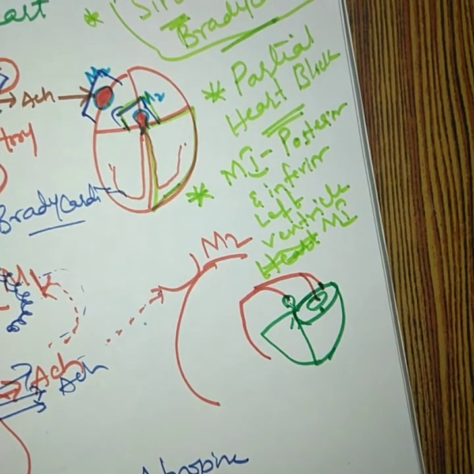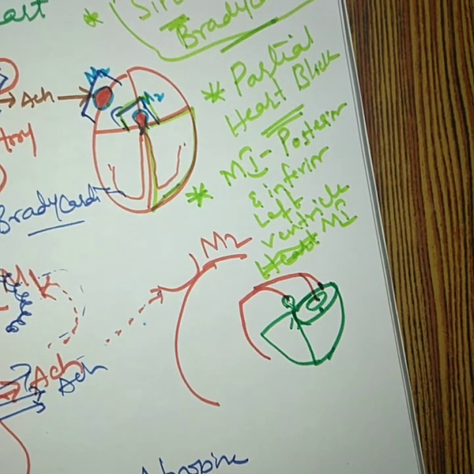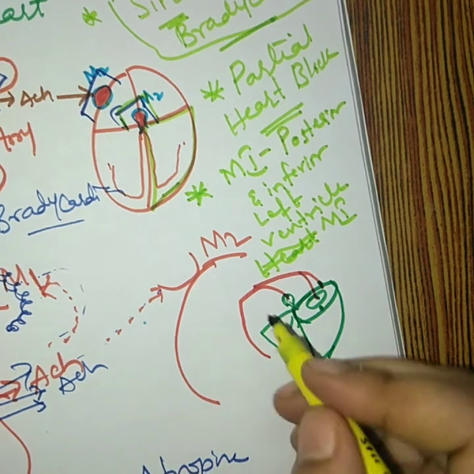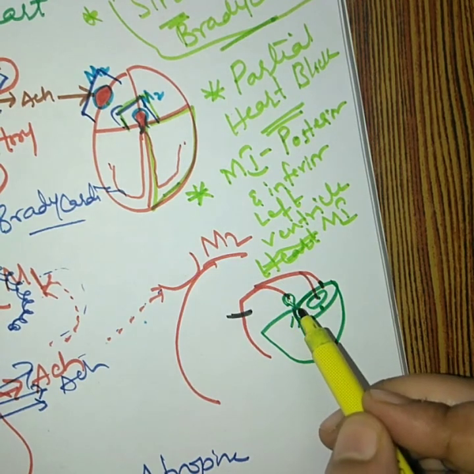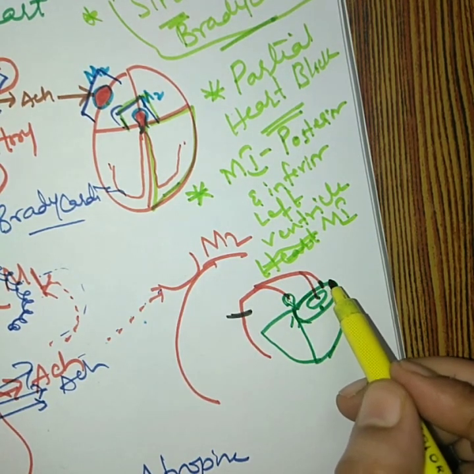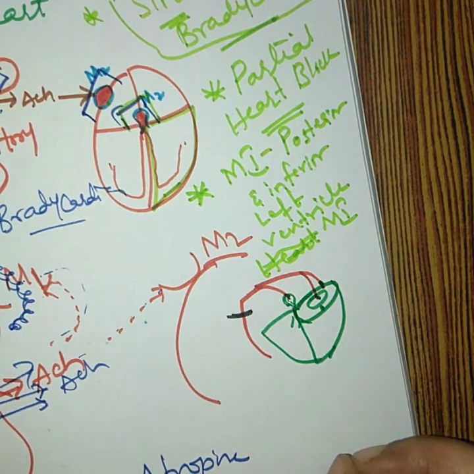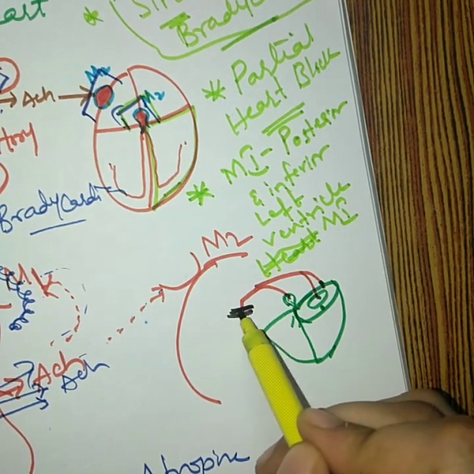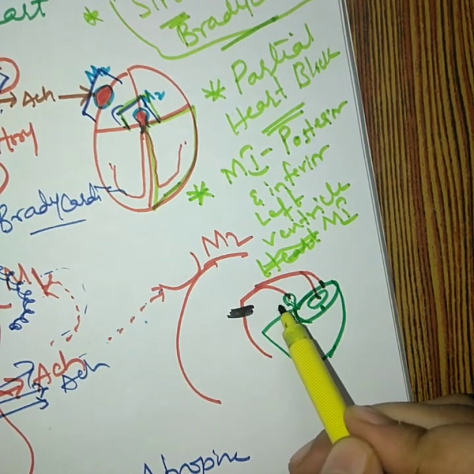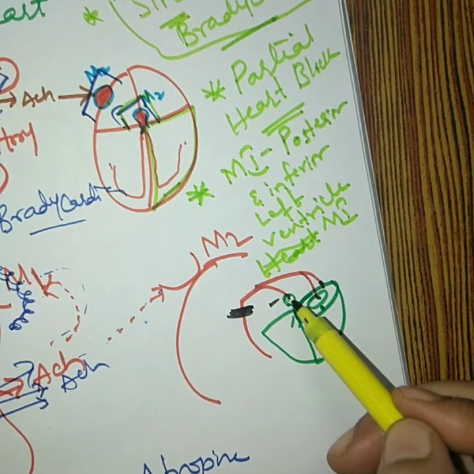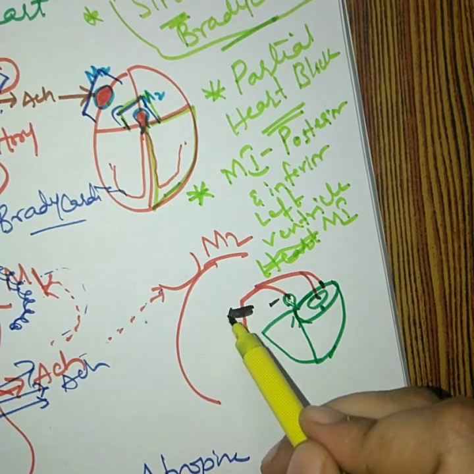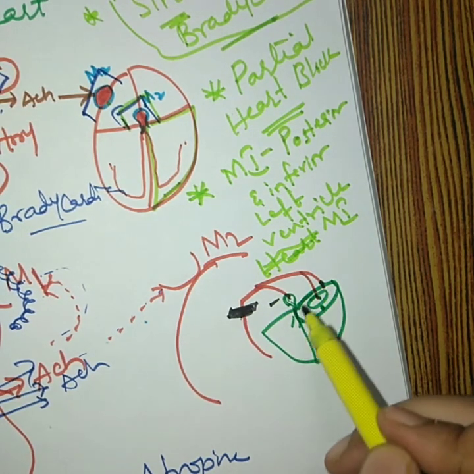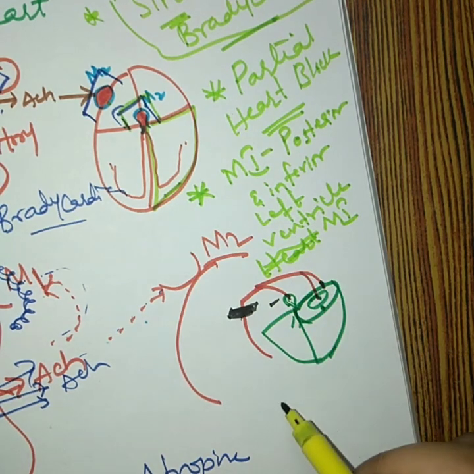Now what happens in posterior and inferior left ventricular myocardial infarction is that there will be a blockage of the right coronary artery, which supplies blood to the AV node as well as to the posterior and inferior wall of your left ventricle. When this blockage occurs, there will be reduced blood supply to the AV node and thereby reduced performance by the AV node. So we can increase the performance of the AV node by providing atropine.